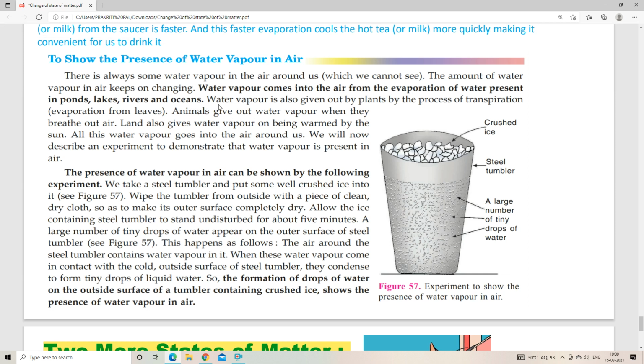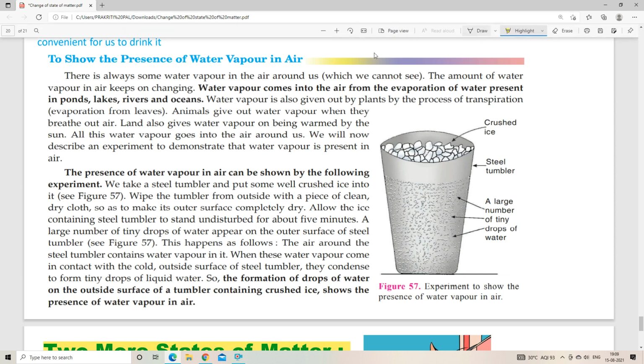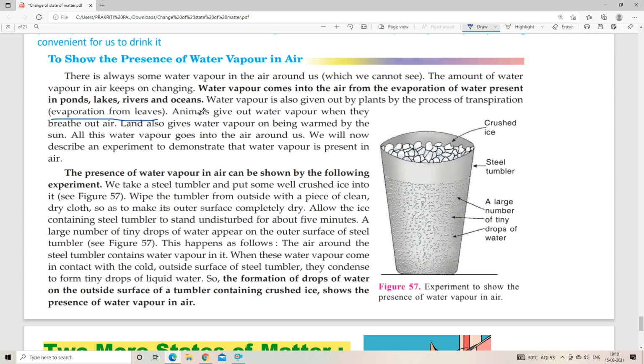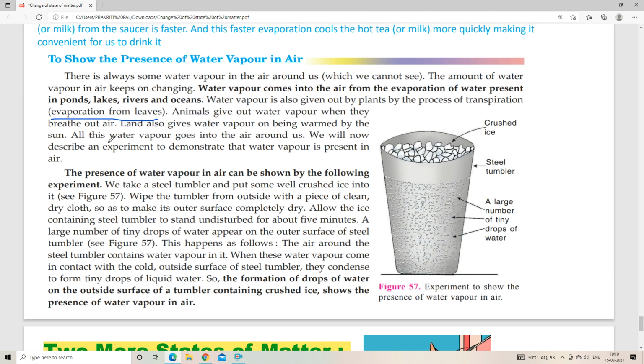What is the process of transpiration? Transpiration is nothing but evaporation from leaves, right? Animals also give out water vapor when they breathe out air, right? Land also gives out water vapor on being warmed by the sun. So where does all this water vapor go? All the water vapor goes into the air around us. And now we will describe an experiment to demonstrate that water vapor is present in the air.